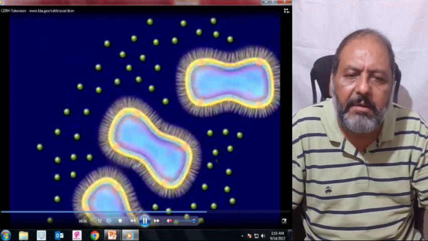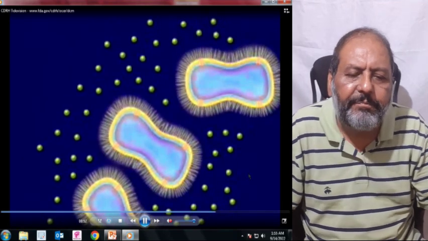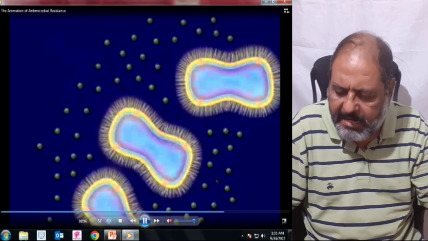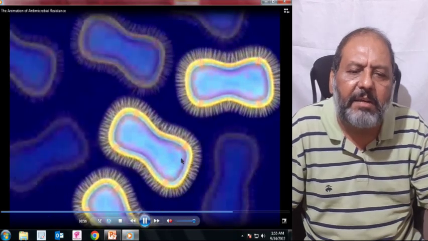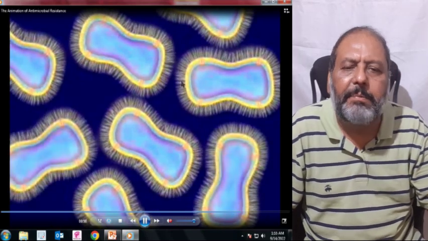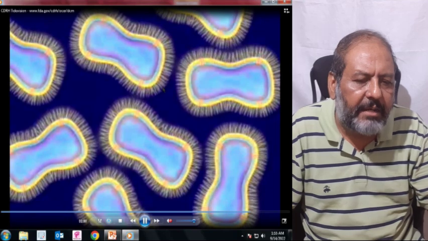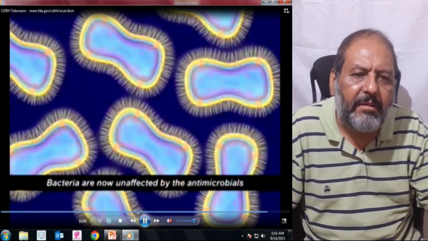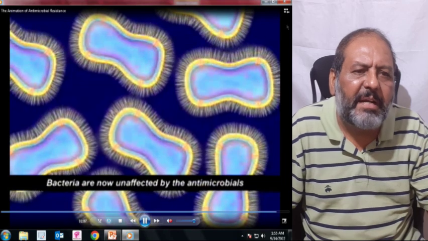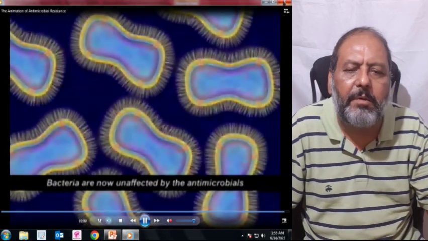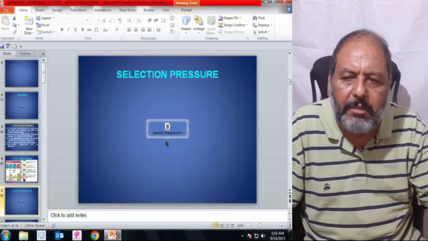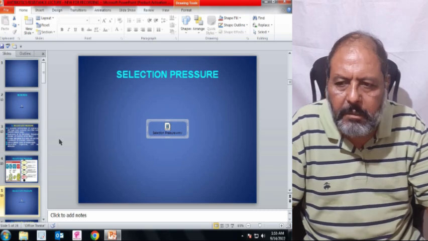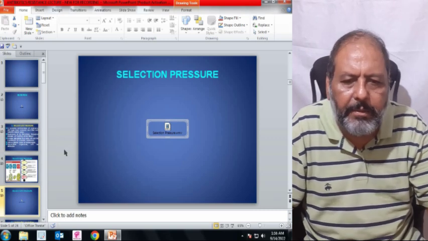Even when the antibiotic is applied, they are capable of living and thriving, and now they start multiplying and are able to cause infection in the presence of the antibiotic which was given to them. But as they are resistant to that antibiotic, they are not going to be affected by it.